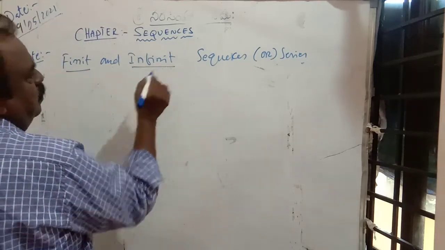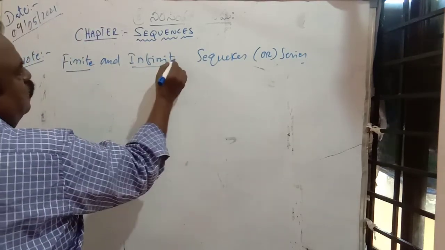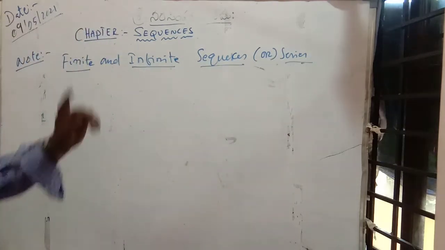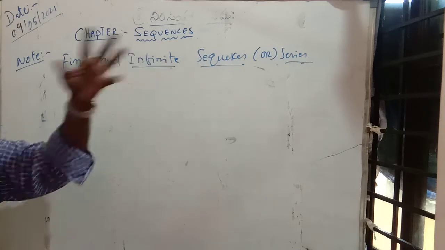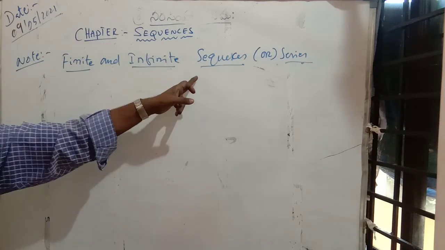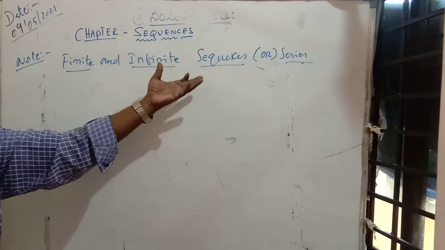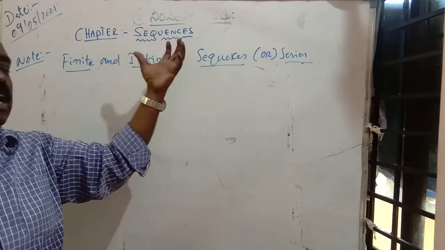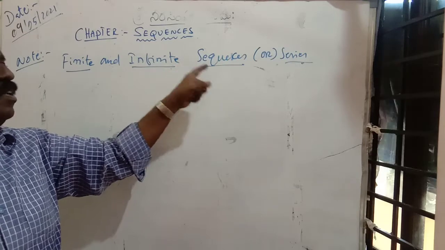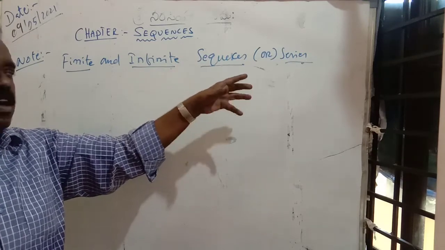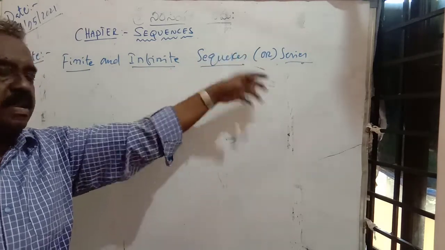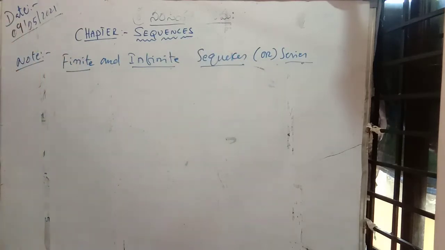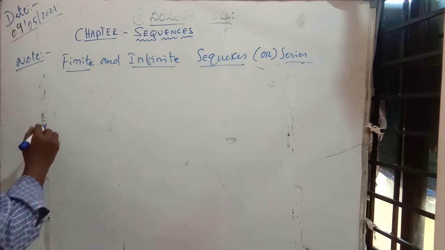Finite, infinite. Okay? Series can be obtained from sequences, we know it well. If you connect all the elements with commas, it is a sequence. If it is connected with plus or minus or both, it is a series. We know it well. Now you see, what is finite?